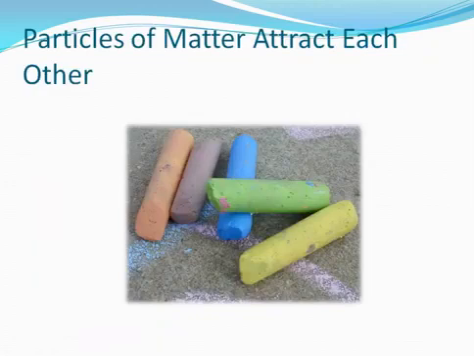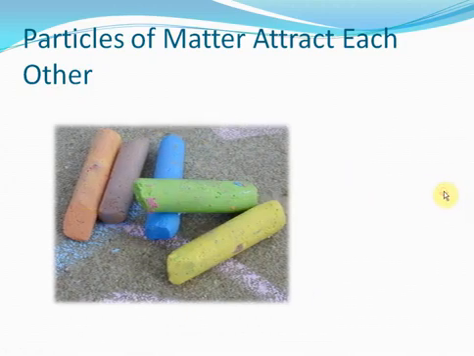The third property of matter was that the particles of matter attract each other. Now, how do we prove that the particles of matter attract each other? Simple. Take a look at these pieces of chalk here. This green chalk, blue chalk, yellow, orange and violet chalk.